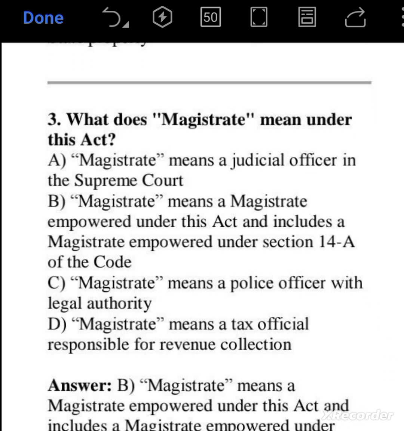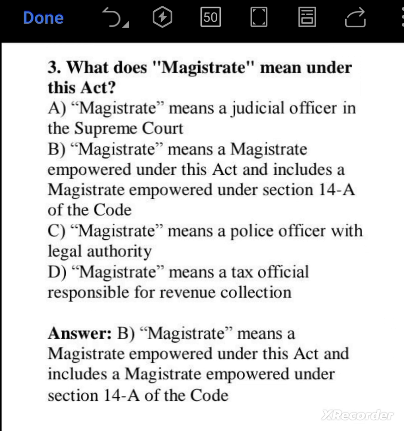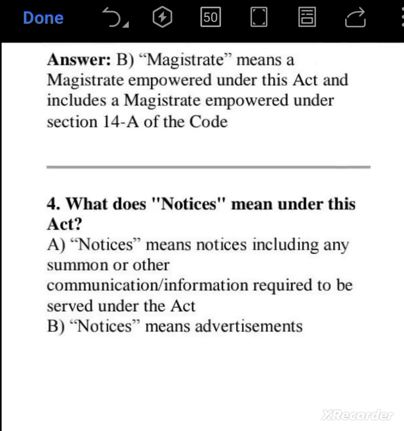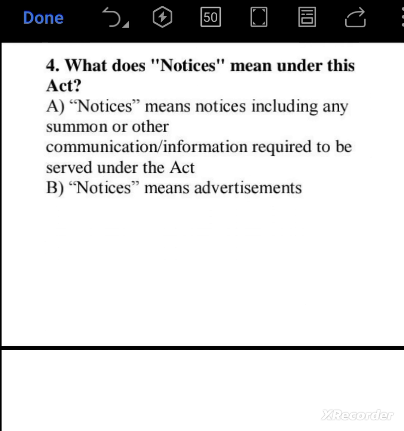Next question is, what does magistrate means under the act? Magistrate means a magistrate empowered under this act and includes magistrate empowered under the section 14A of the code. So option B is the right answer. What does magistrate means? Magistrate means a magistrate empowered under this act and includes a magistrate empowered under section 14A of the code. What does notices means under this act?